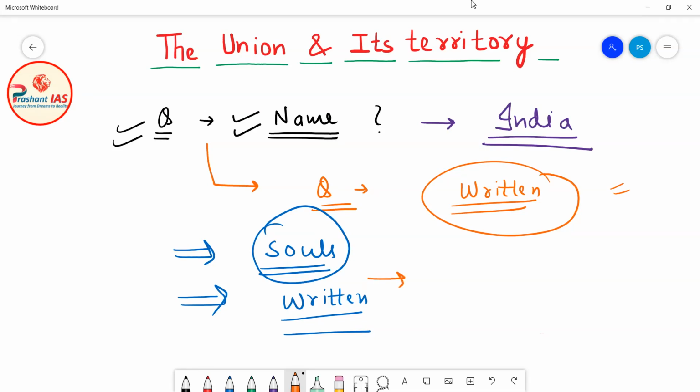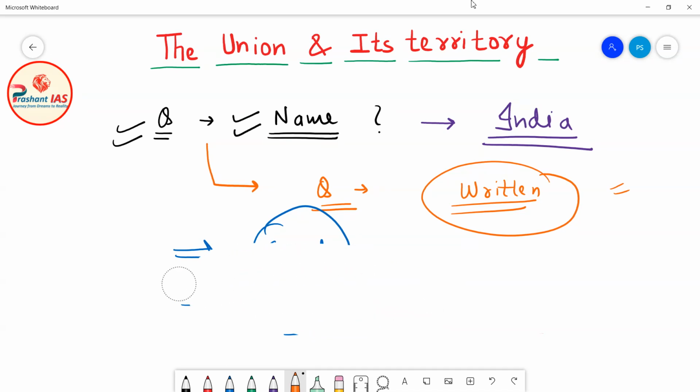For example, you can read the Bhagavad Gita, and you can tell me that, sir, in this particular chapter and this particular verse it is written that we all are souls. So it is a proof that all of us are souls. In the similar way, if I ask you where it is written that the name of your country is India, or what is the proof that the name of your country is India, then what will you do? So this is my first question.